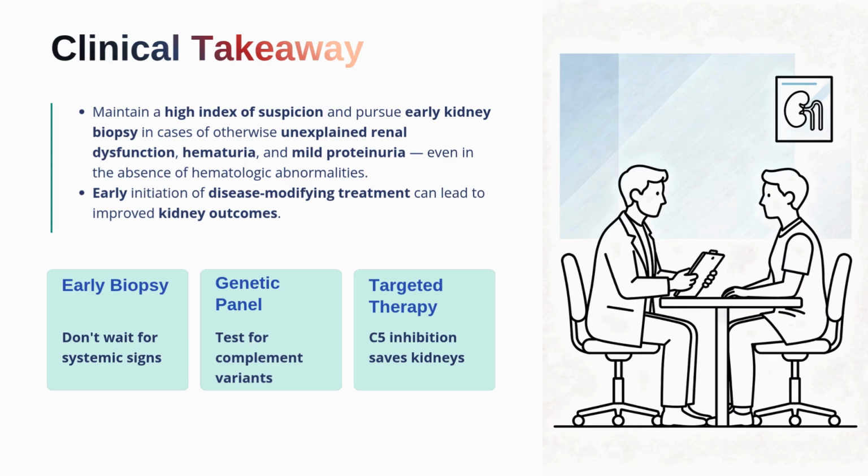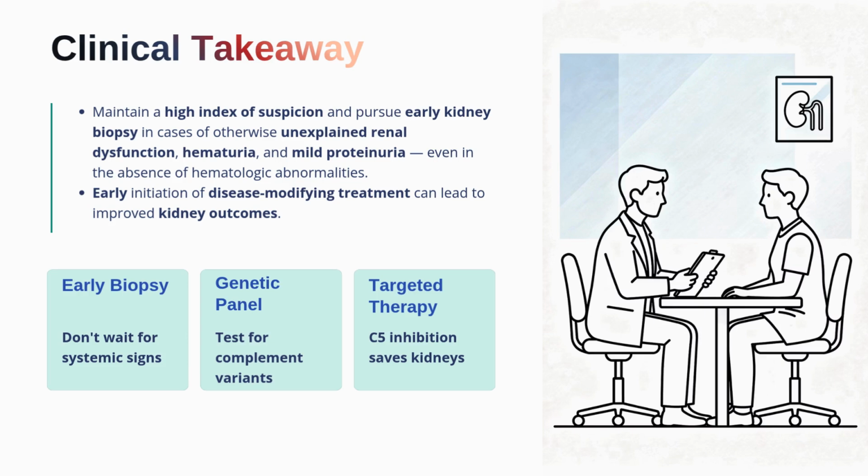Once chronic endothelial injury becomes advanced, some of the kidney damage may no longer be reversible. That is why early biopsy is so important. We should not wait for systemic signs to appear before investigating further. The second important message is that genetic testing matters. Identifying complement-related variants can help explain why the disease developed, estimate the risk of progression, and guide our treatment decisions. Genetic testing is no longer just an academic exercise. It is becoming part of practical, personalized nephrology.